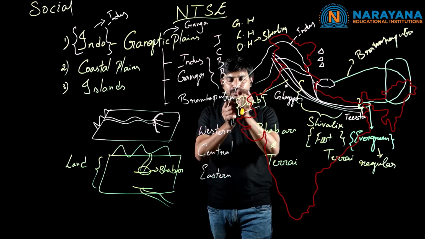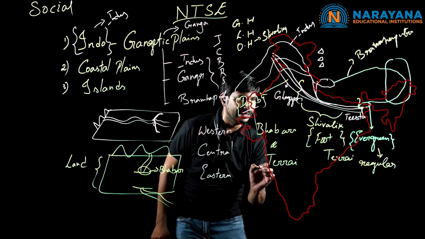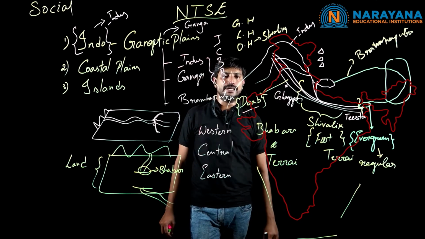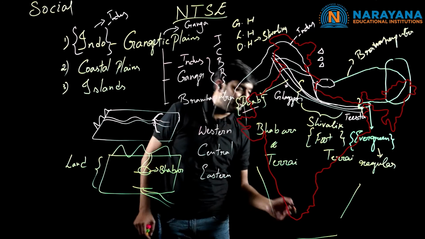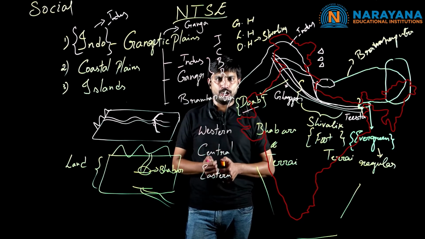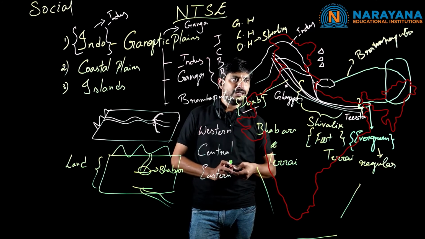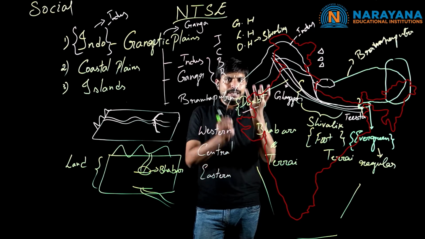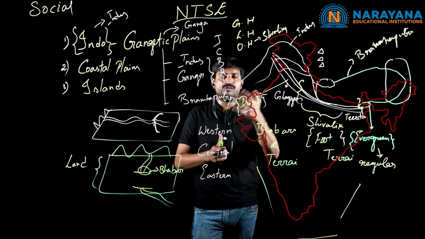What is the first reason? If we go through this area, the Arabian Sea, the Bay of Bengal and the Indian Ocean, the land is completely covered with water on three sides. So what happens? As we know from science terminology, water is a good conductor of heat, and land is also a good conductor of heat. If you go through that terminology, what happens? Water absorbs the heat slowly. At the same time, water releases the heat slowly.